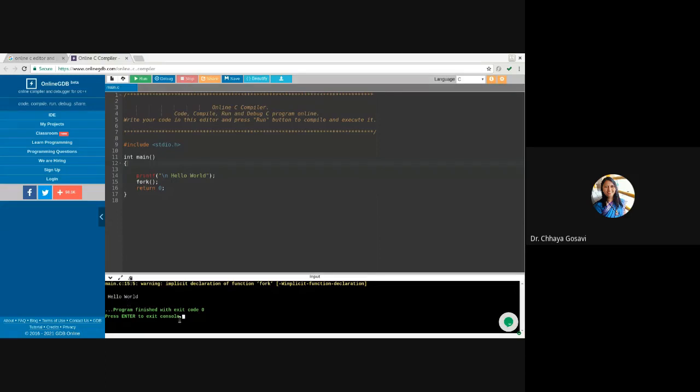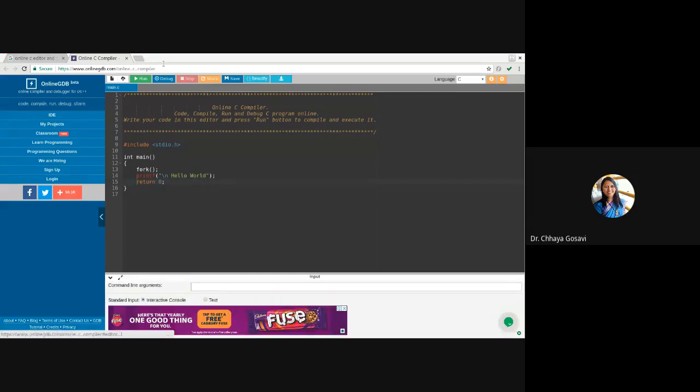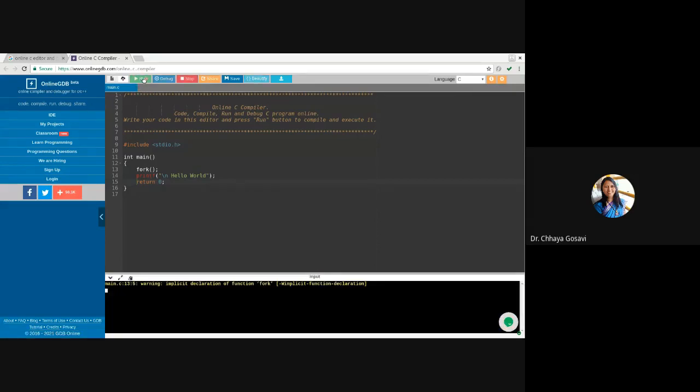So if I put this fork before the printf statement, it is printing it twice. So how does it work?